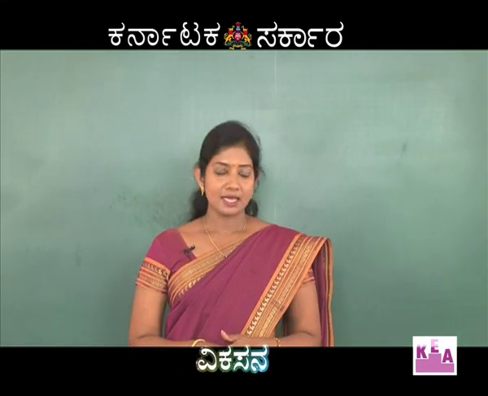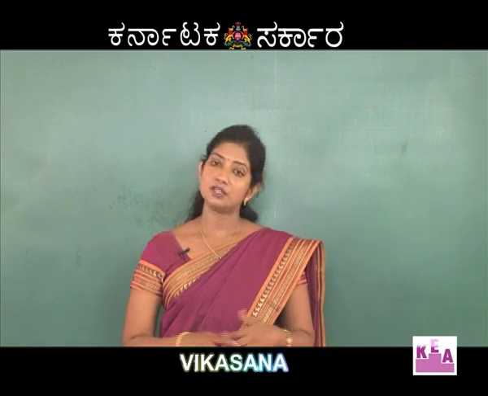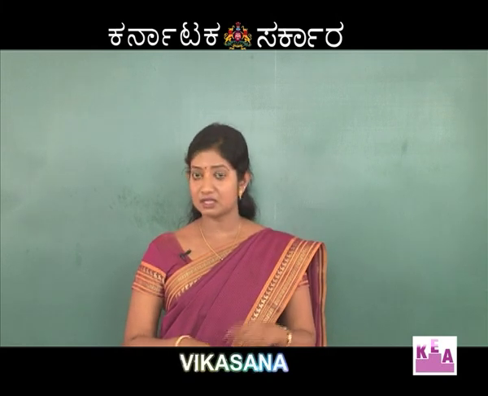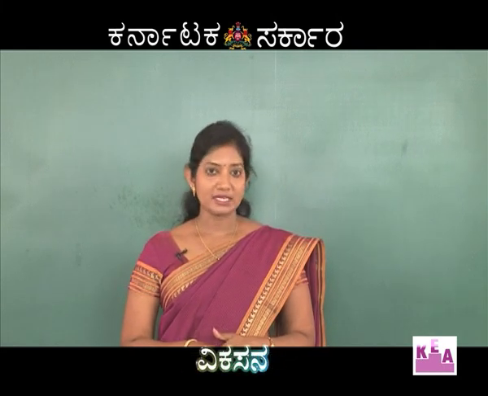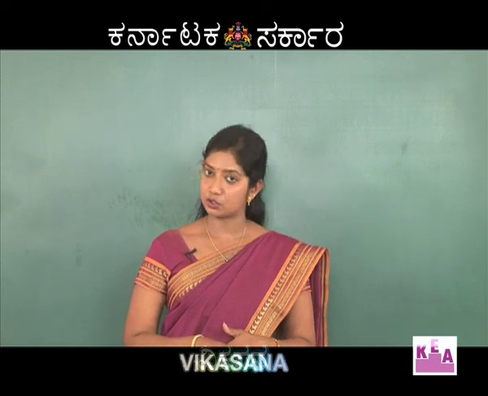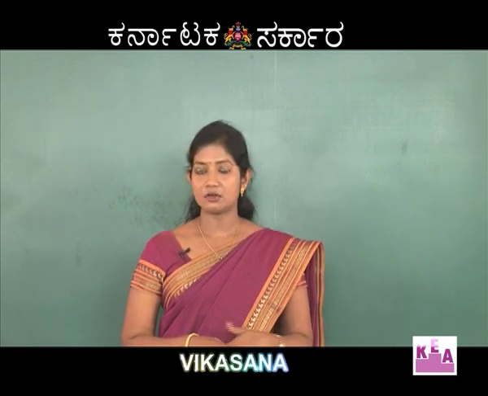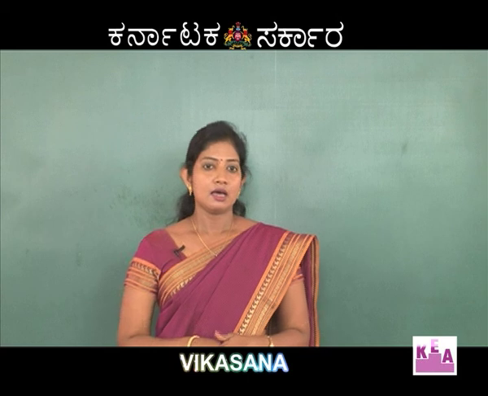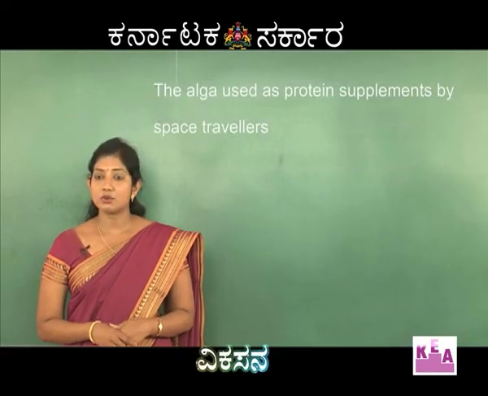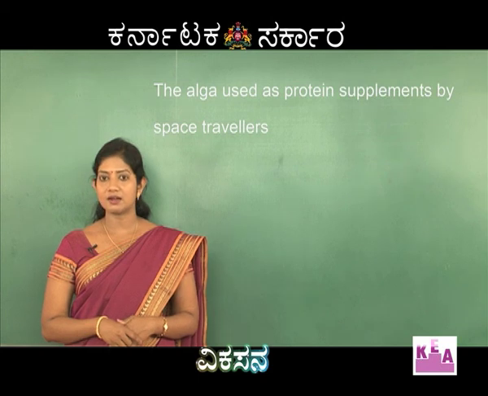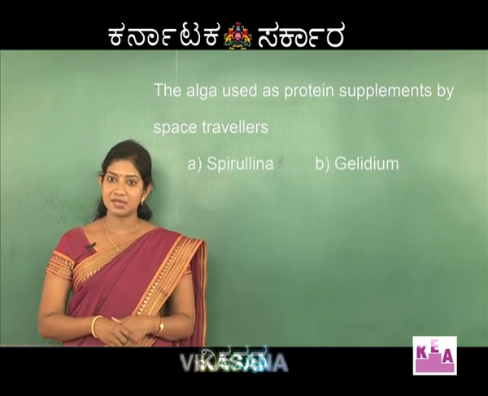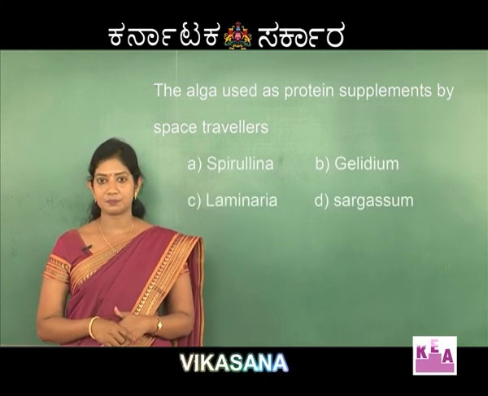Kingdom Plantae is again divided into different groups based on different criteria. To begin with, the simple form is algae, followed by bryophytes, then pteridophytes, gymnosperms and angiosperms. So, let us start a few questions. To begin with, the algae used as protein supplements by space travelers. Options are spirulina, gelidium, laminaria and sargassum.